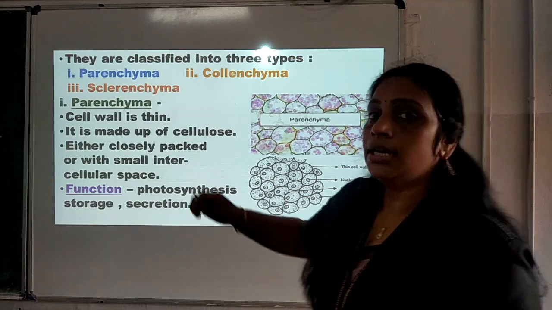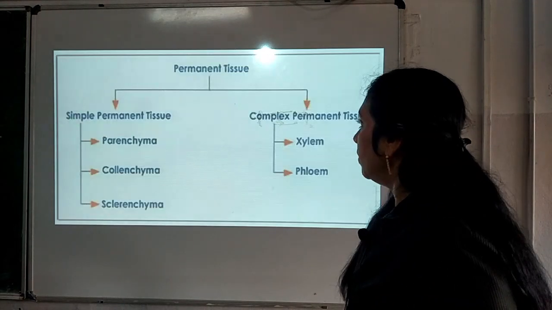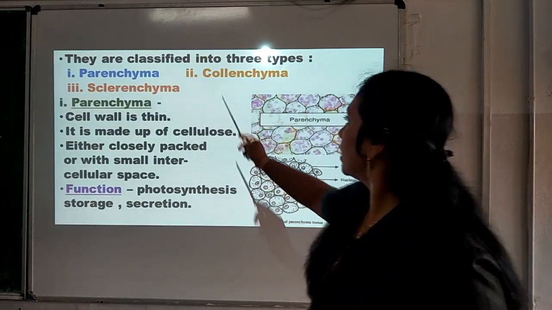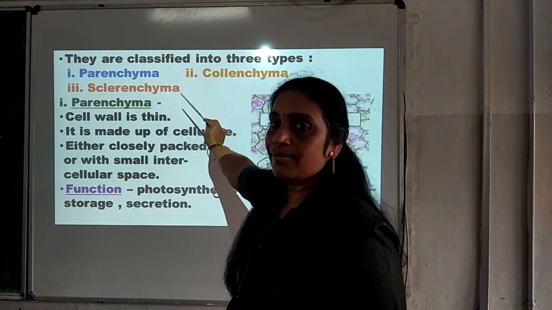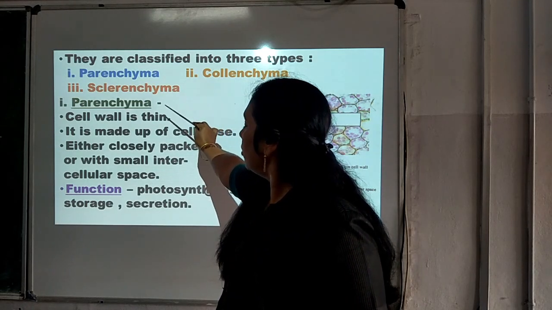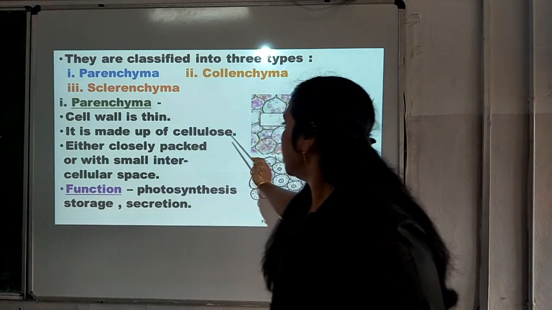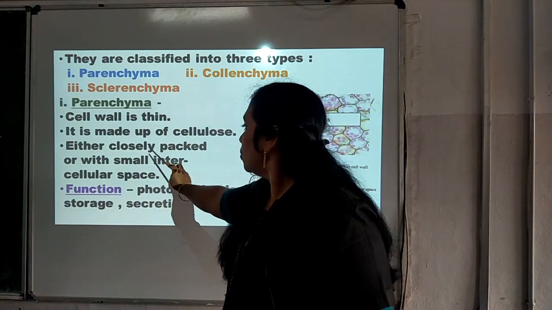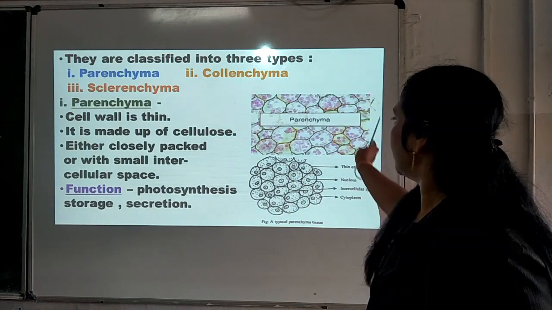Now we can see here the simple permanent tissues. We can see they are classified into three types: parenchyma, collenchyma and sclerenchyma. In the case of parenchyma, we can say cell wall is thin. It is made up of cellulose, either closely packed or with small intercellular space. So, this is parenchyma.